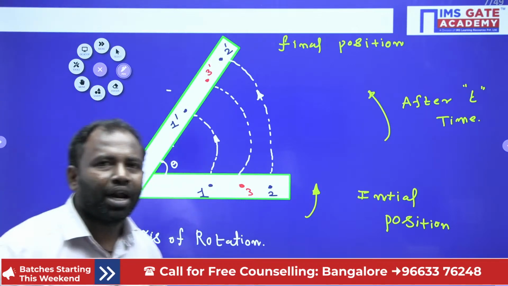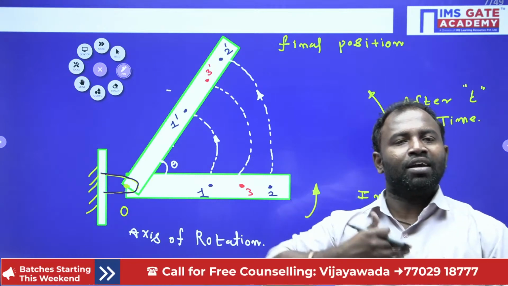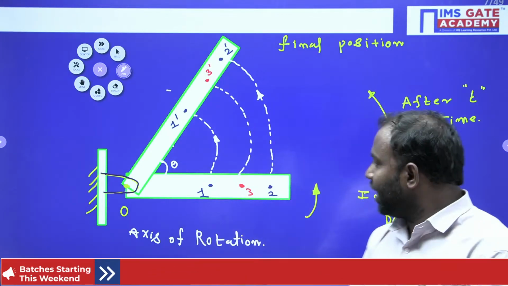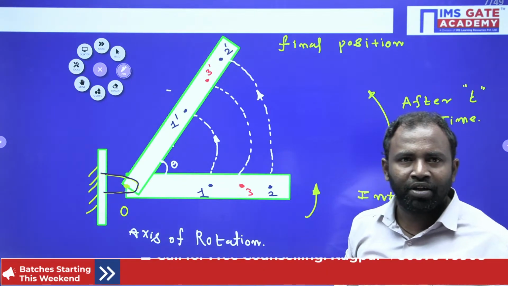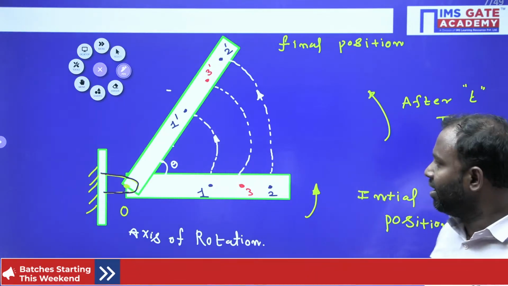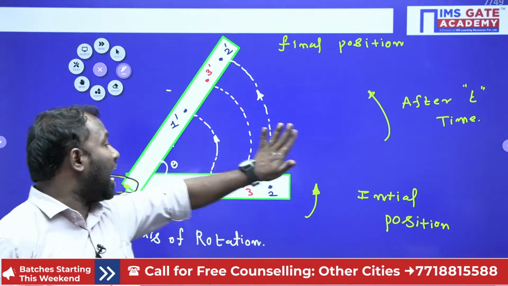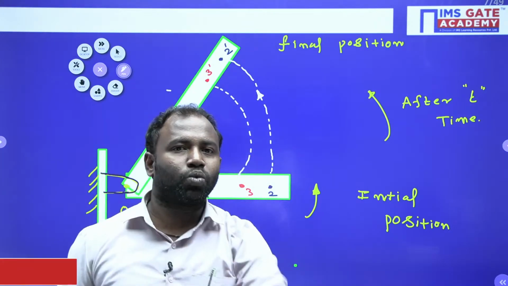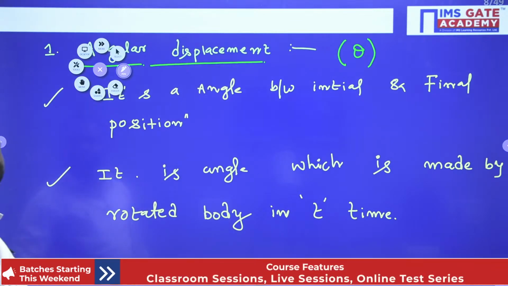So I would like to conclude that when your body is in pure rotation motion, whatever angular displacement is taking place, that is equal for every particle in the body. That is what I would like to highlight, right? Now I'll write the same point here.